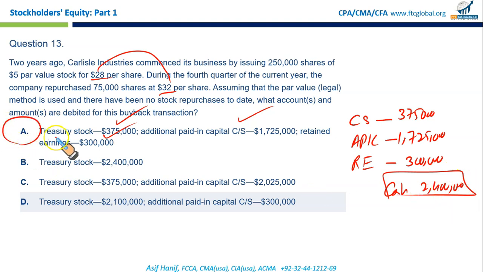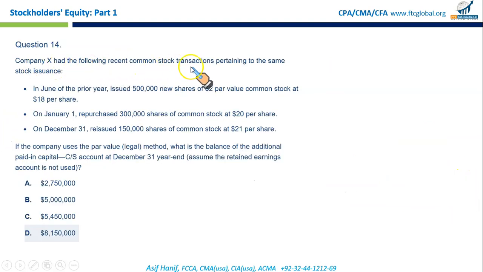That is the right option, A. Company X had the following recent common stock transactions pertaining to the same stock issuance. In June of the prior year, issued 500,000 new shares of $2 par value common stock at 18 per share. That's the par. 18 is the issue price, that is $16 is the additional paid in capital.